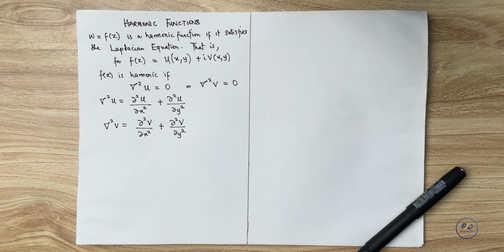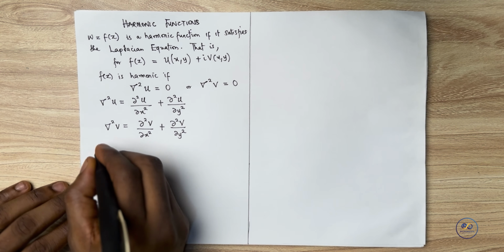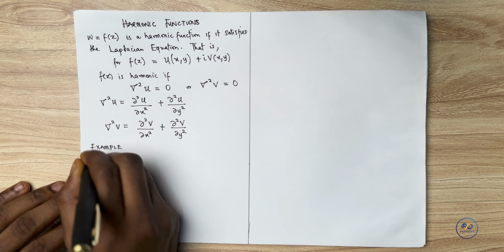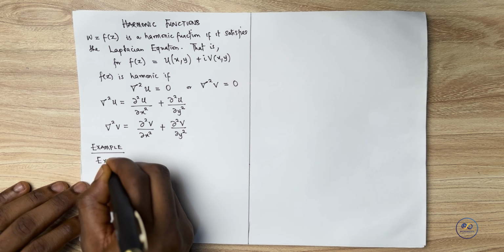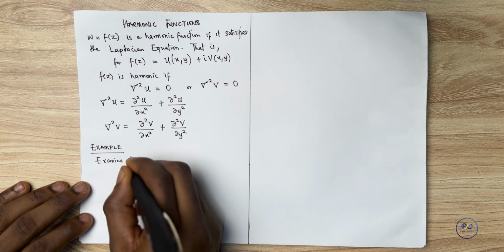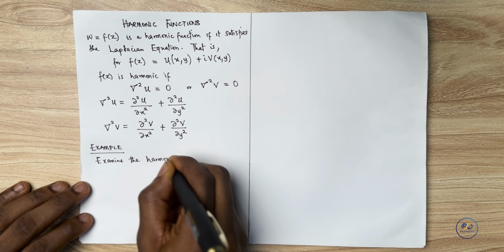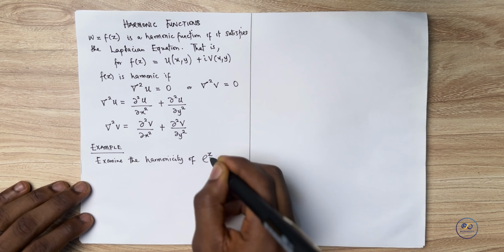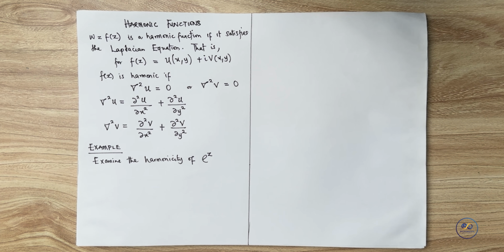Now, let us see yet again how we can look at an example towards this. We can examine, if we take e raised to power z as a sample, we have examined that e raised to power z is indeed an analytic function. It is also indeed an entire function. Now we want to see if it's a harmonic function.